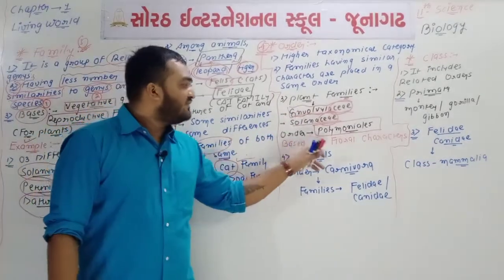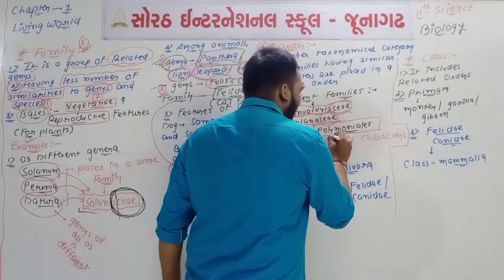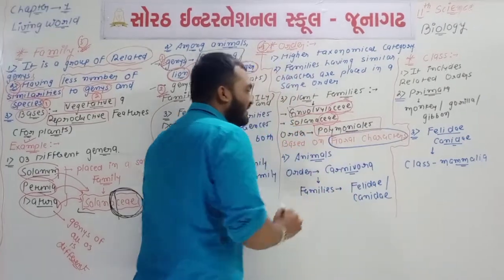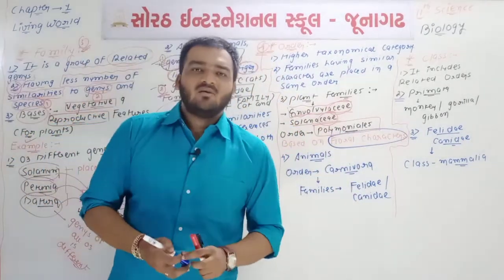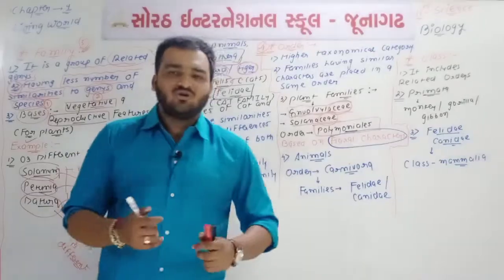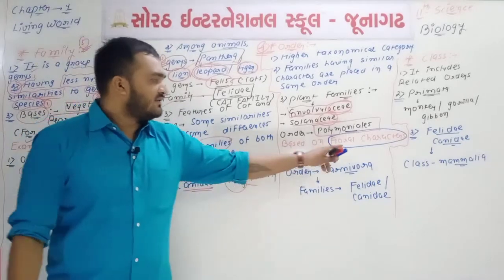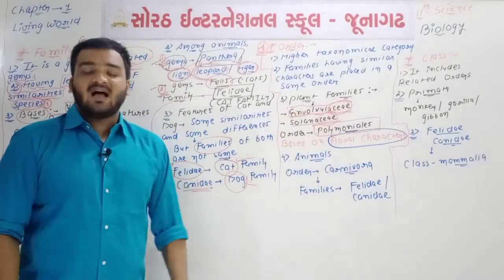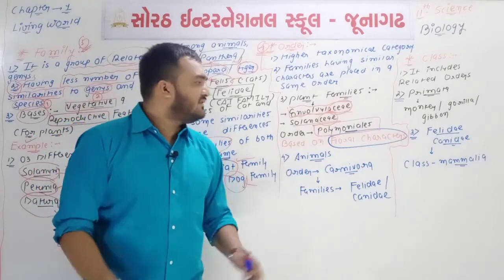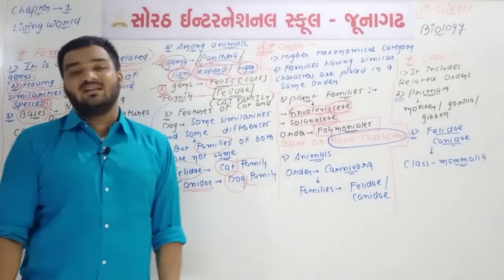Okay. Now see, based upon what? Based upon the floral characters. Okay, means the floral characters, those characters of flower, like sepals and petals and androecium, gynoecium. Okay, all different types of characters. So the floral characters of these both families are the same. Okay, that's why these both families are included in an order which is known as Polemoniales.